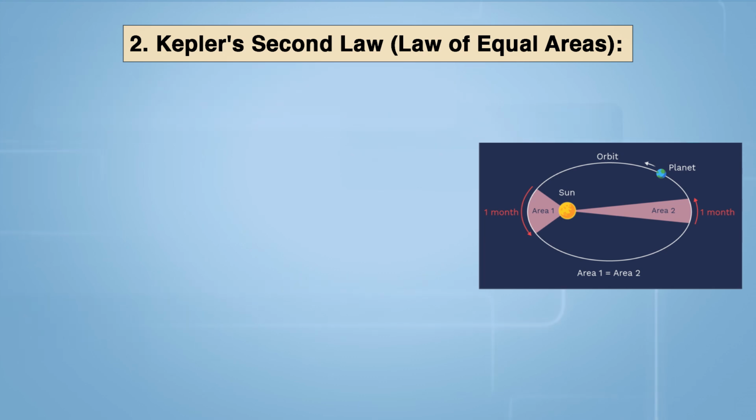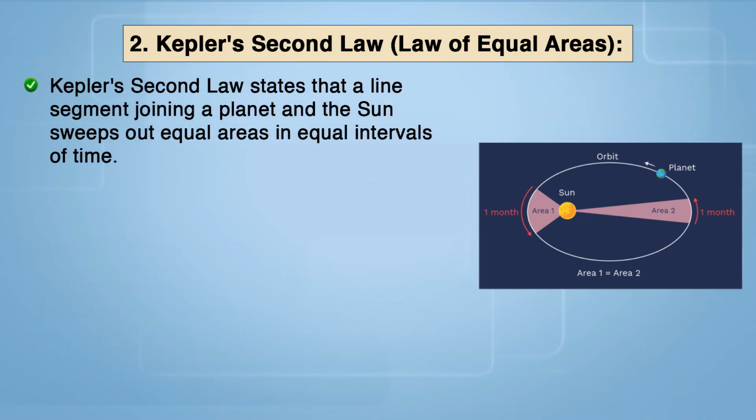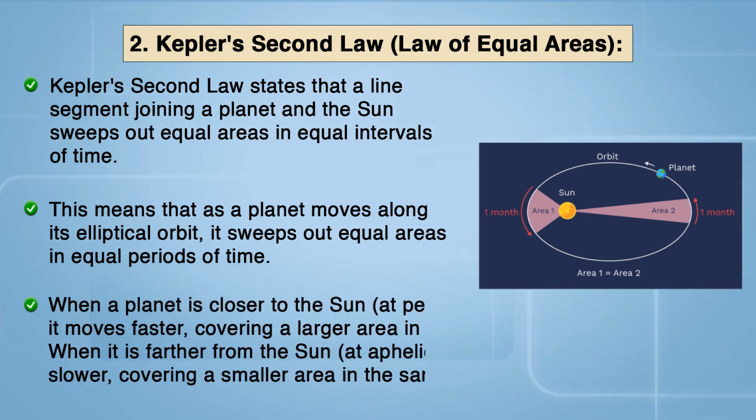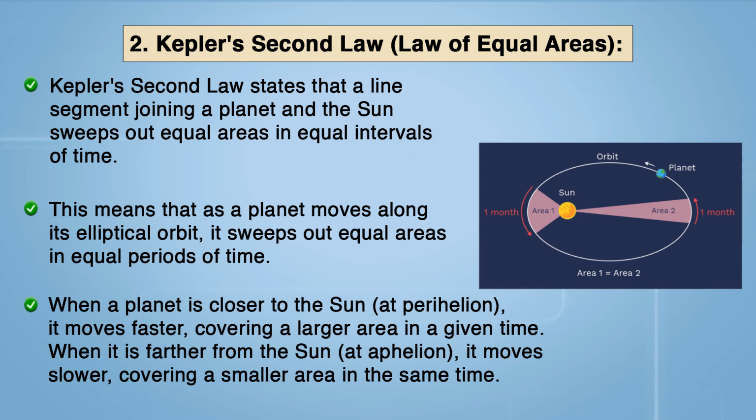Kepler's second law, the law of equal areas. Kepler's second law states that a line segment joining a planet and the sun sweeps out equal areas in equal intervals of time. That means as the planet moves along its elliptical orbit, it sweeps out equal areas in equal periods of time. When the planet is closer to the sun, it moves faster, covering a larger distance in a given time. When it is further from the sun, it moves slower, covering a smaller distance in the same time.